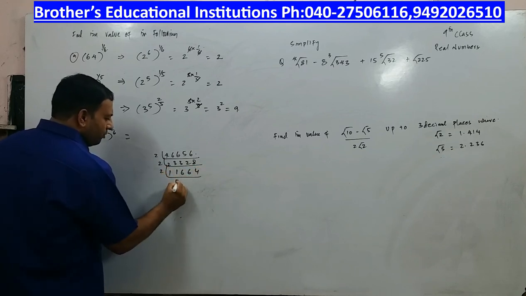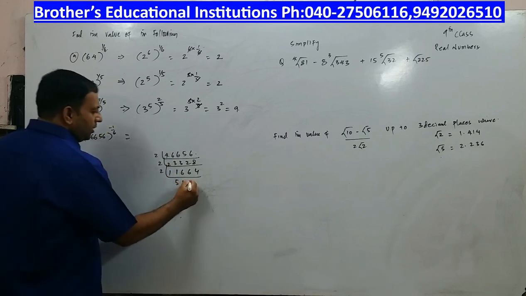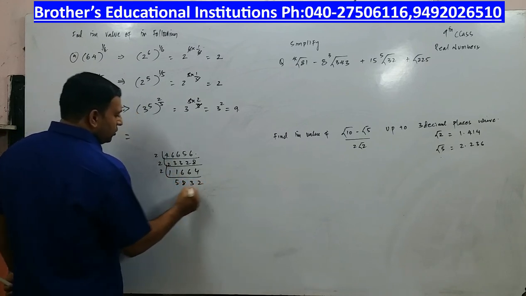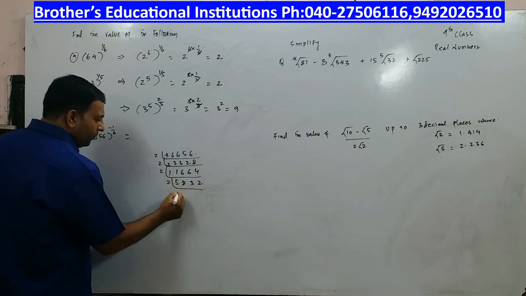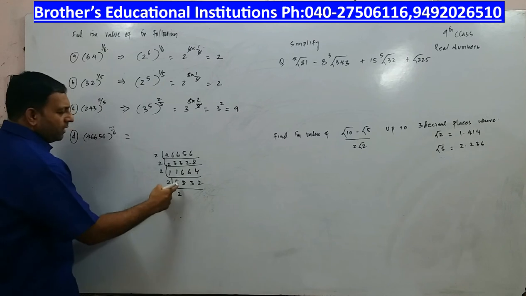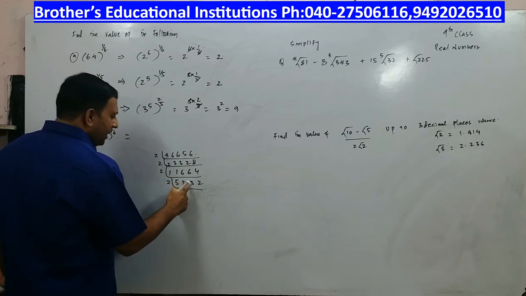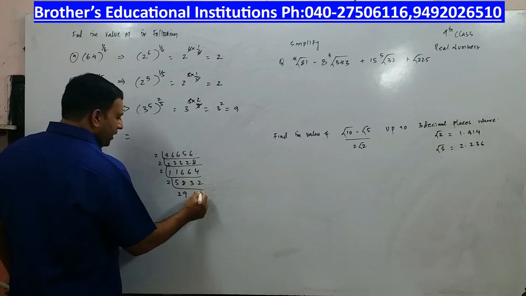Again 2 5s are 10, 1 carry, 2 8s are 16, 2 3s are 6, 2 2s are 4. Again 2 2s are 4, 2 2s are 4, and then 1 carry, 2 9s are 18.